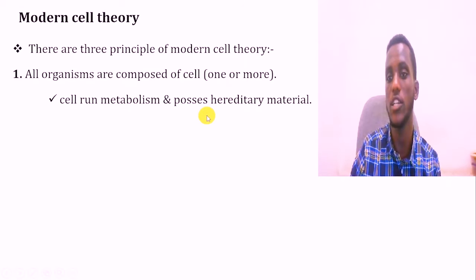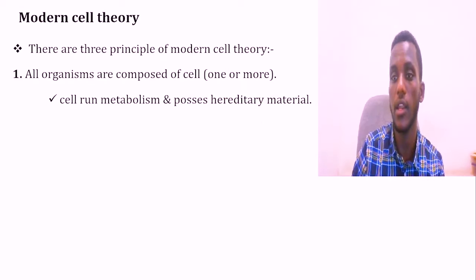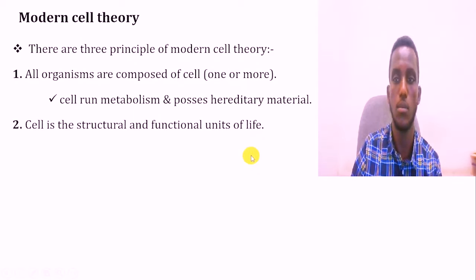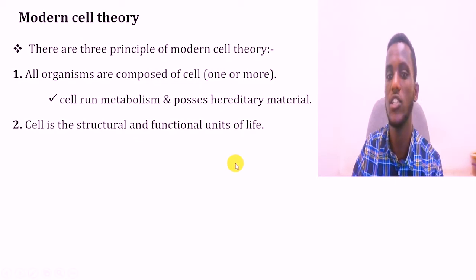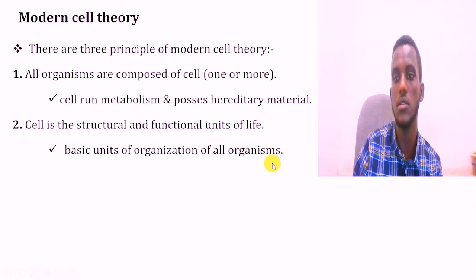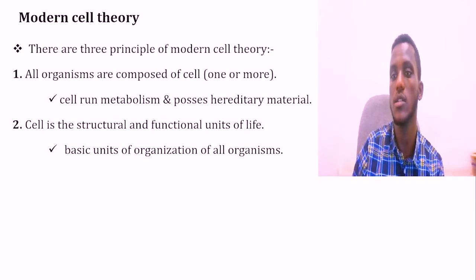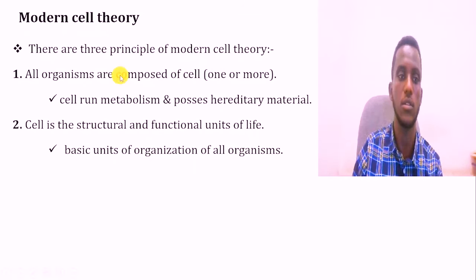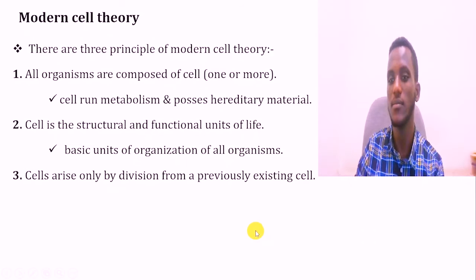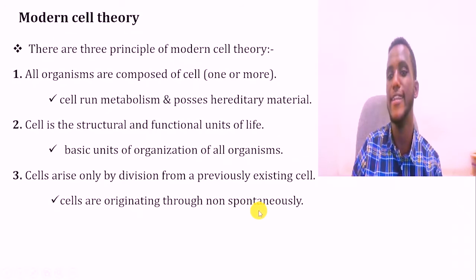Again they possess the hereditary information ፕሮሰስ ያደርጋሉ። ያ ማለት ጄኔቲክ ማቴሪያል ወደ ምን በዲኤንኤ እና አርኤንኤን ወደ አሚኖ አሲድ ትራንስሌት ያደርጋሉ ማለት ነው። The second modern cell theory stated that the cell is a structural and functional unit of life, that is from the beginning or the unit of the level of cellular organization. The starting point is that cells give tissue, tissues form organs and organ systems form the organism ያለው ማለት ነው። And the other one, that is the third theory, stated that cells arise from previously existing cells by cell division, and this is non-spontaneous generation.